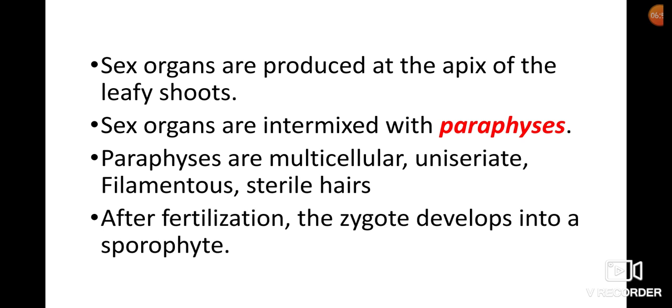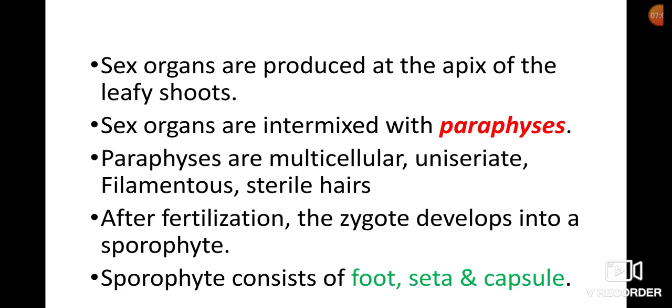After fertilization, the zygote is formed. That zygote develops into the sporophytic stage. The sporophyte consists of three main parts: foot, seta and capsule.